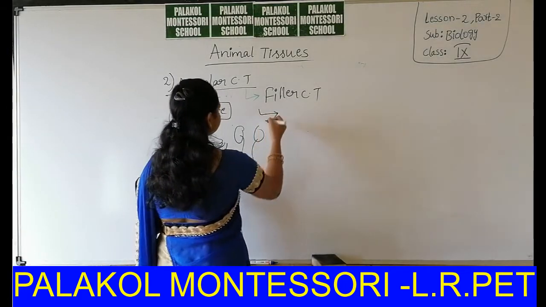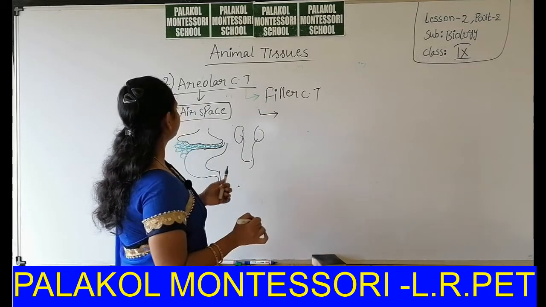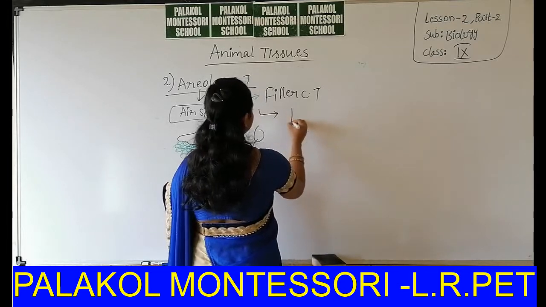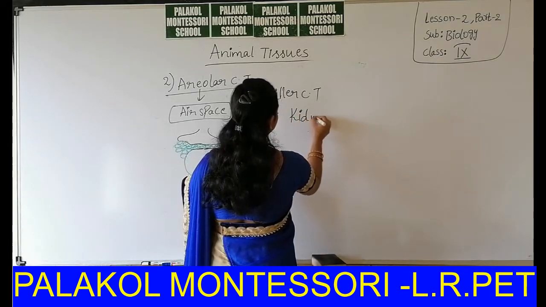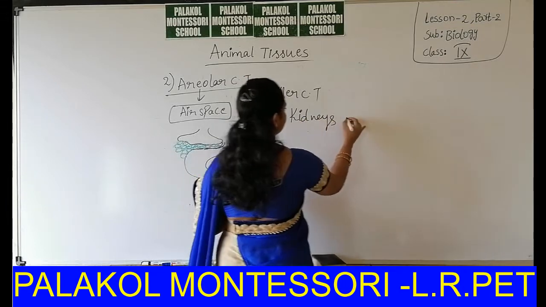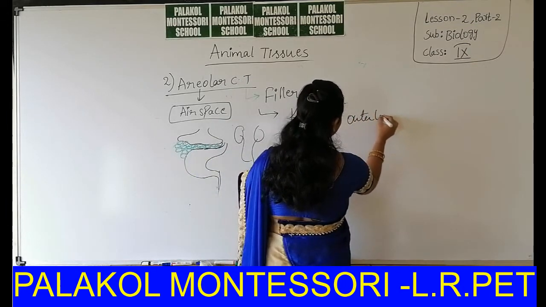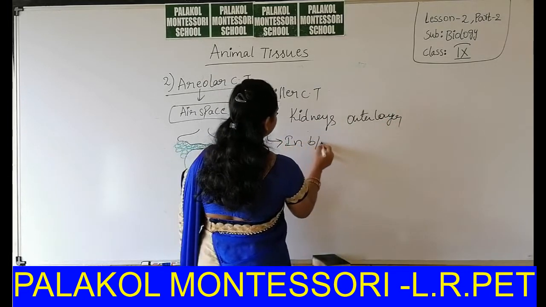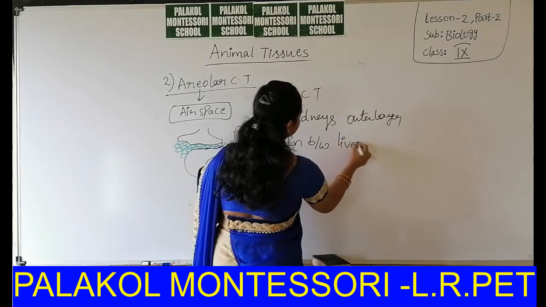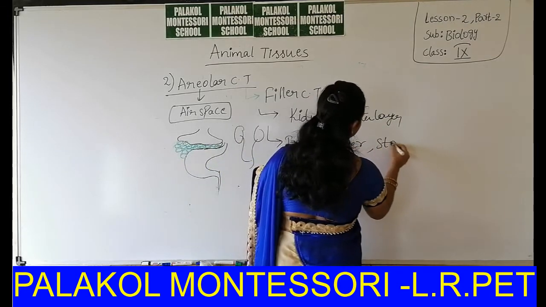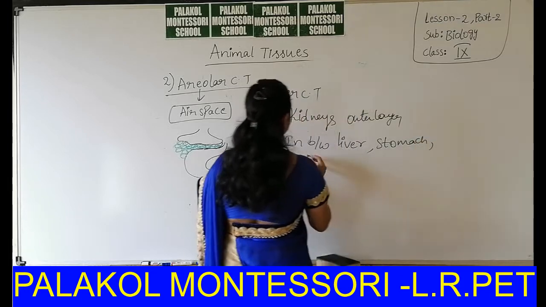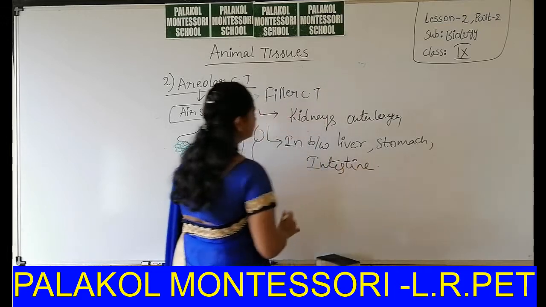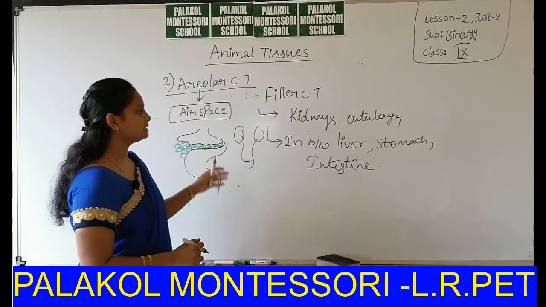Now, areolar connective tissue is present at the region of the kidneys, the outer layer, then in between the liver, stomach and intestine. These are the organs. In between the organs, this areolar connective tissue is filled up.